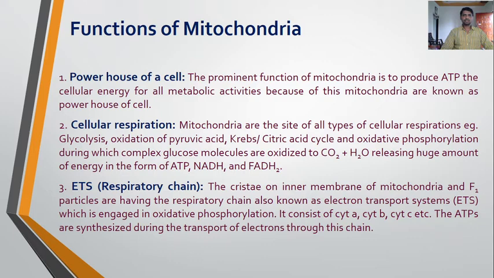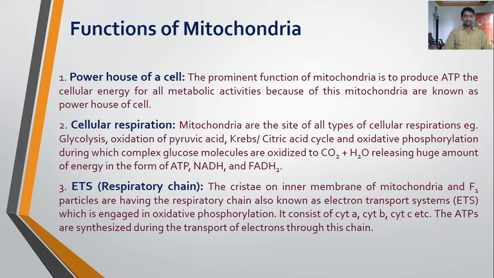Next is the functions of mitochondria. The main function of the mitochondria is to produce ATP, that is the cellular energy for metabolic activities, and because of this mitochondria are known as the powerhouse of the cell. It provides the power in the form of ATP. The ATP synthesis takes place in the mitochondria, which provide ATP, the cellular energy for all metabolic activities of the cell.